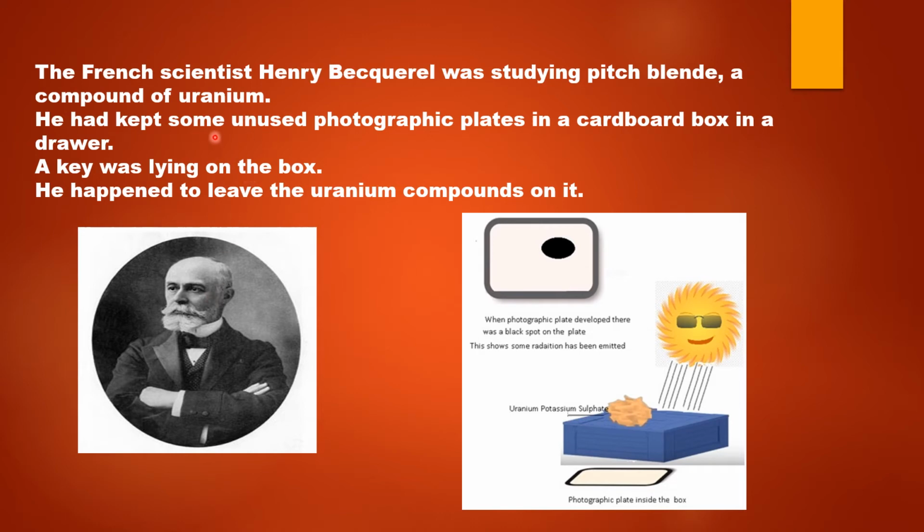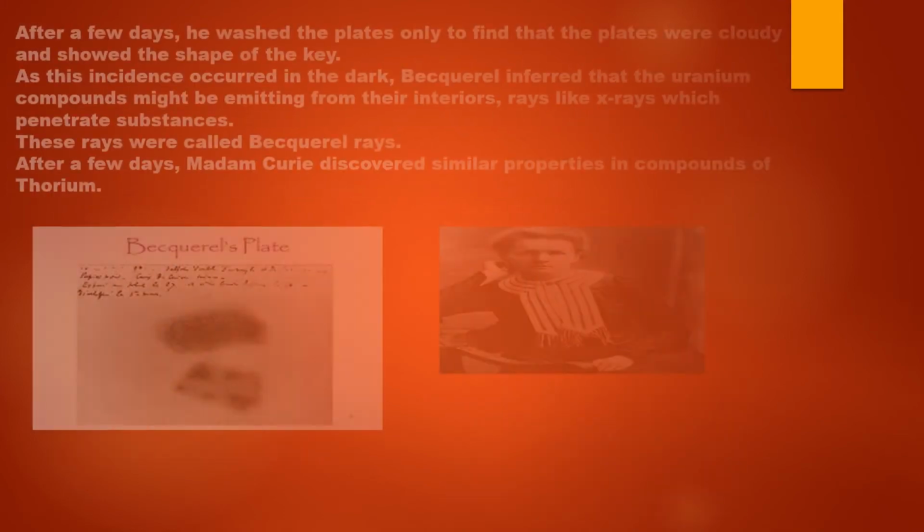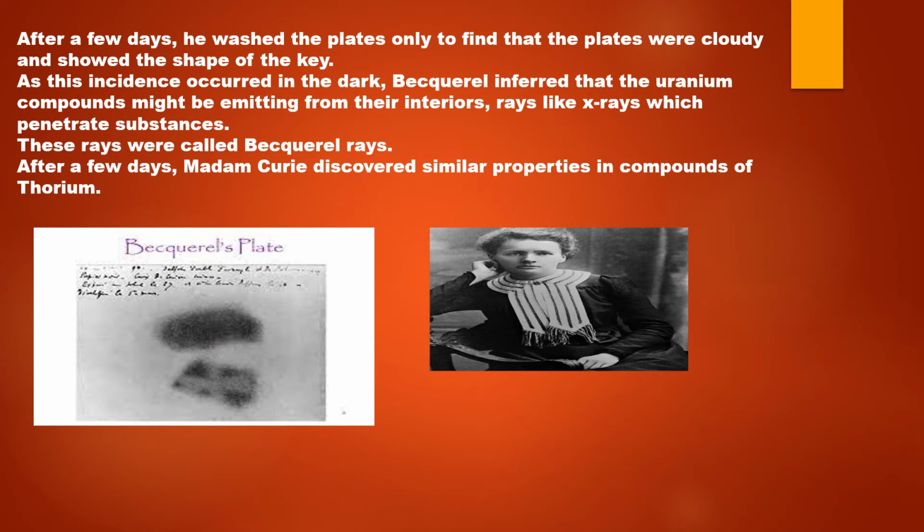Henri Becquerel had kept some unused photographic plates in a cardboard box, and this cardboard box was kept in a drawer. A key was lying on the box. He left these uranium compounds over the cardboard box. Now, when Henri Becquerel washed the photographic plates after a few days, he found that the plates were cloudy and the photographic plates showed the shape of the key.